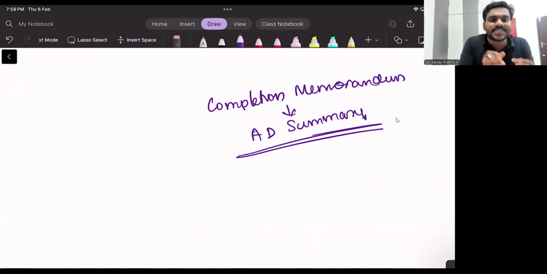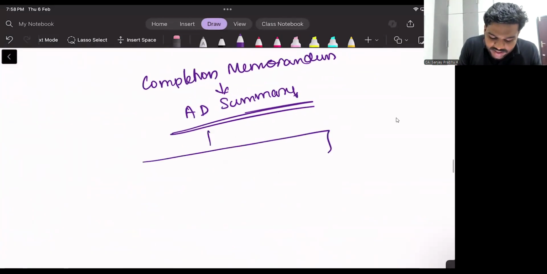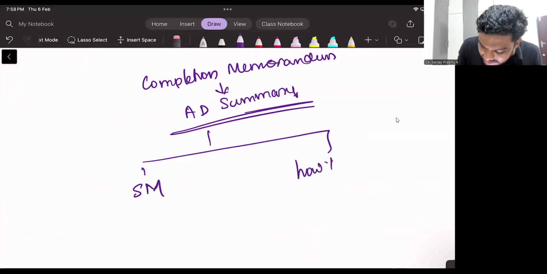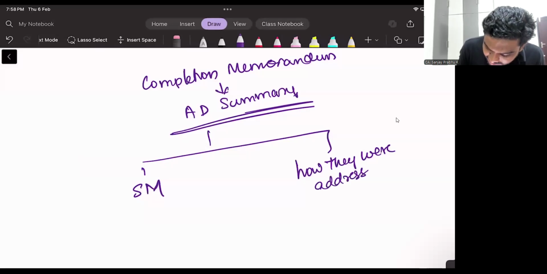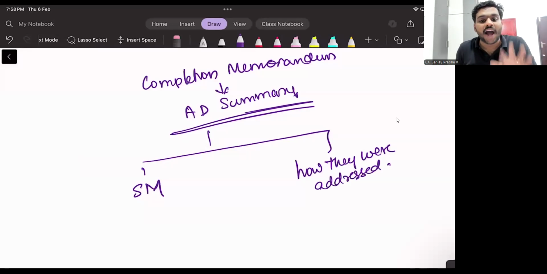It is a summarized version of your audit documentation. So what is included in this? Only two things are included: the significant matters I have identified and how they were addressed.